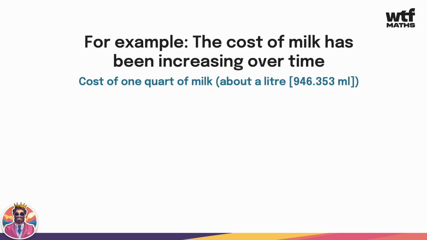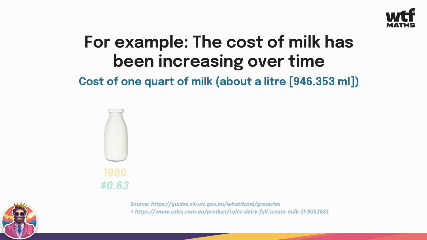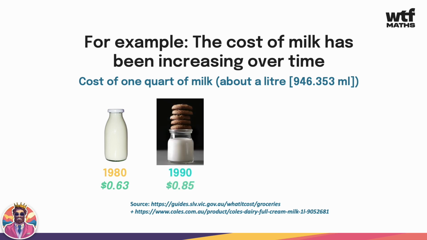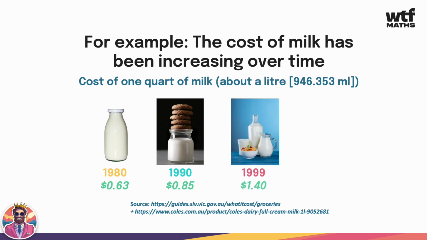For example, I'm going to look at the cost of milk. So the cost of milk has been increasing over time. So looking at some old charts, we're going to be talking about a quart of milk, which is a very weird measurement, but it's about a litre. It's close to a litre. So in 1980, roughly a litre of milk was about 63 cents. In 1990, it was 85 cents. In 1999, it was $1.40. And jump to today, it's about $1.60 for a litre of milk. Now, there's so much more going on in the background here, but just to keep it super simple, over time, milk became more expensive. The price has inflated.